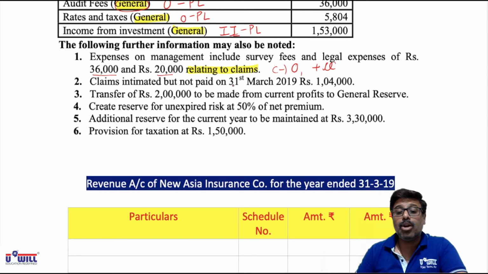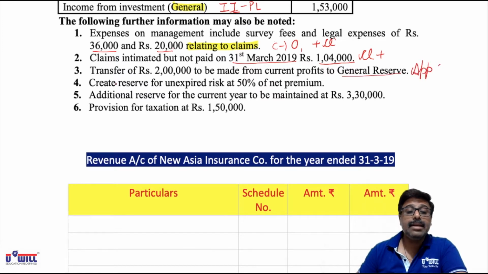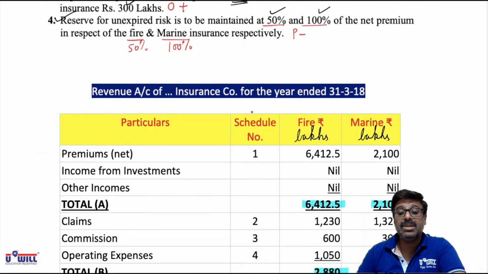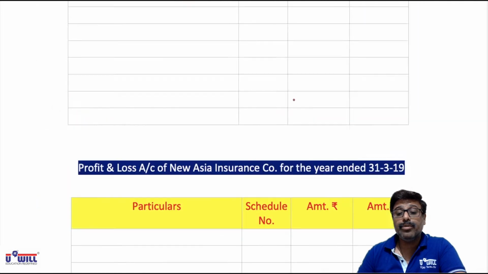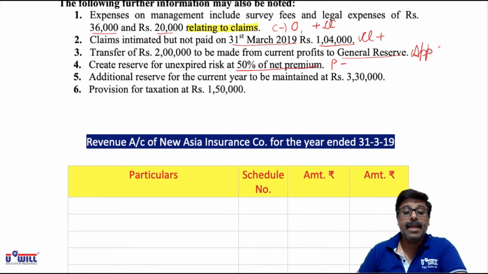Claims intimated but not paid on 31st March 2019, 1,04,000, we will add in claims. Claims outstanding at the end of the year belong to the current year, so we will add in claims. Transfer of rupees 2 lakhs to be made from current profits to general reserve, we will show in appropriations. Create reserve for unexpired risk at 50% of net premium. We discussed that for fire business we will create 50%, which we will minus from premium income.